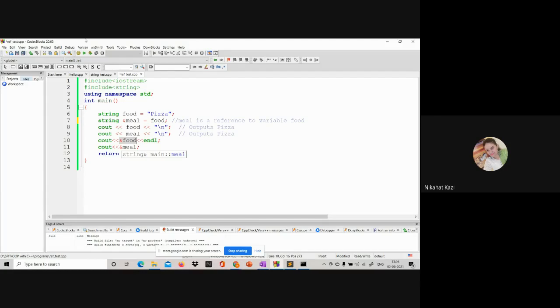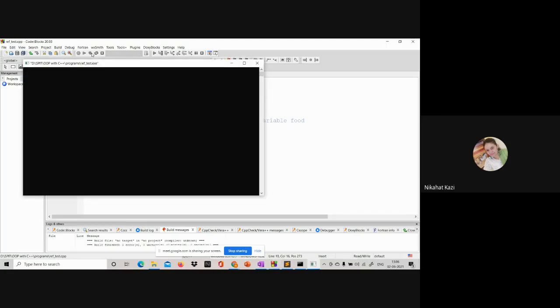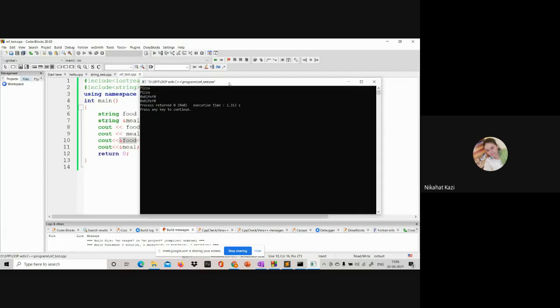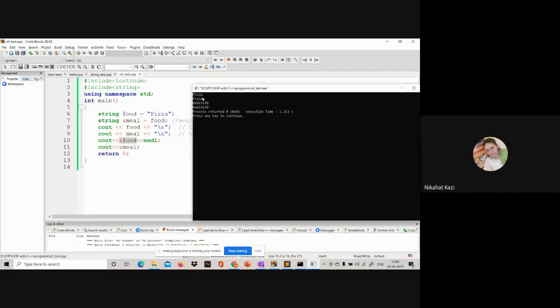So if I run this program, look at the addresses. Can you see? So first I printed out food, then I printed out meal. Then I printed out the address of food. Then I printed out the address of meal. Right? So this concept you should know in order to pass the parameter as a reference parameter.